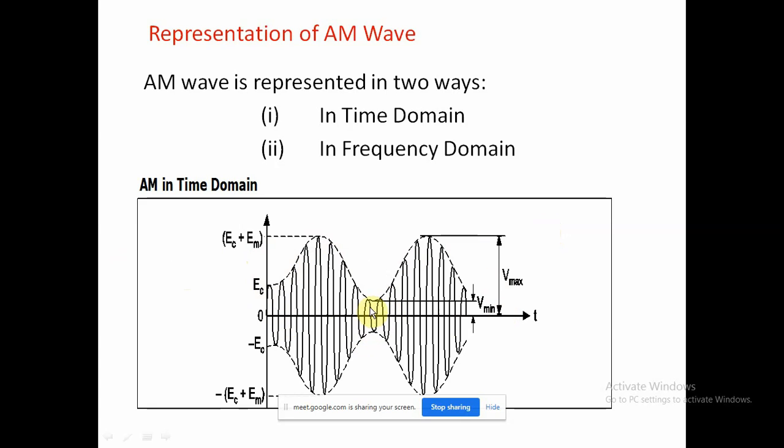This one is the V minimum and that is the V maximum signal, which is the addition of the modulating signal plus the carrier.